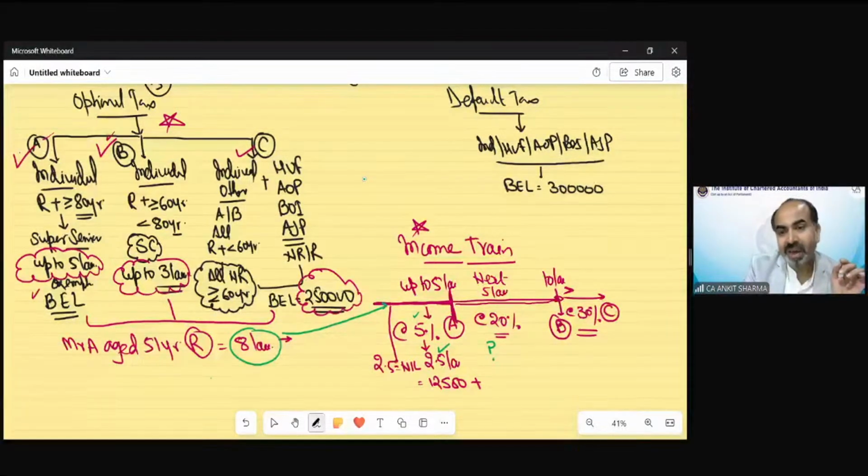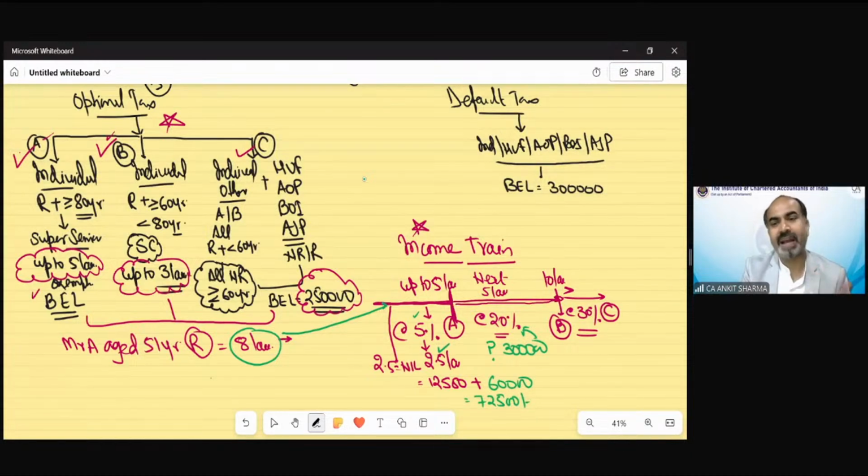So the balance is now 3 lakh rupees. And the rate would be, of course, 20%. So the tax would be 72,500 rupees. Clear? This is the tax liability. Let me show you more examples.